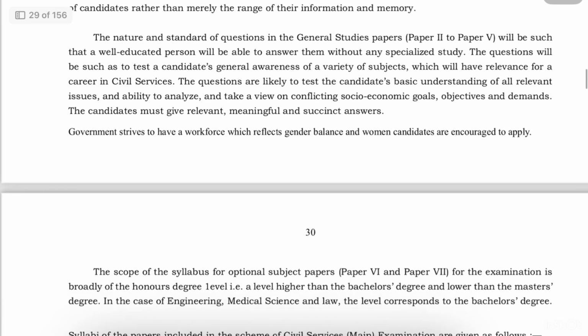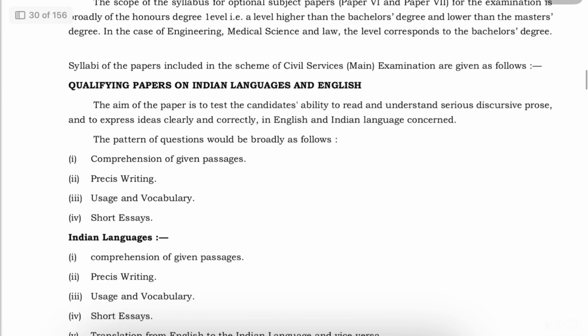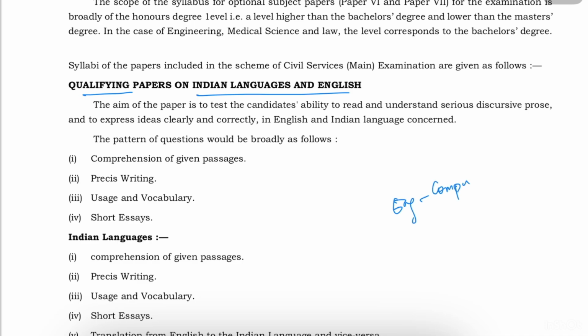And as we saw earlier, the mains is scheduled in August of 2025. So in mains also we'll have qualifying papers on Indian languages and English. English will be compulsory, everyone needs to take it, and one regional language, that is Indian language, you need to qualify. For example, you are from Andhra Pradesh or Telangana, you need to qualify in Telugu.